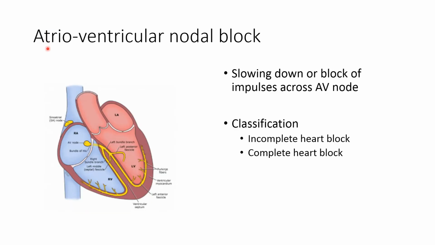Now atrioventricular nodal block occurs because of the slowing down or block of the impulses across the AV node. Whenever AV nodal conduction is delayed or blocked, it is the AV nodal block. Ischemia, compression, calcification and scar tissue formation can lead to AV nodal block. The AV nodal block is of two types: incomplete AV nodal block as well as the complete heart block.